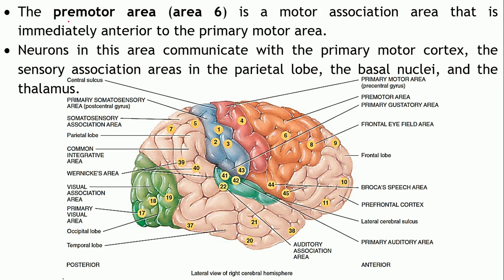And the next area is the premotor area, that is area number 6. This is the motor association area. It is just anterior to the primary motor area, right? That's your primary motor area, area number 4. This area receives impulses from the primary motor area, the sensory association areas in the parietal lobe, basal nuclei and the thalamus.